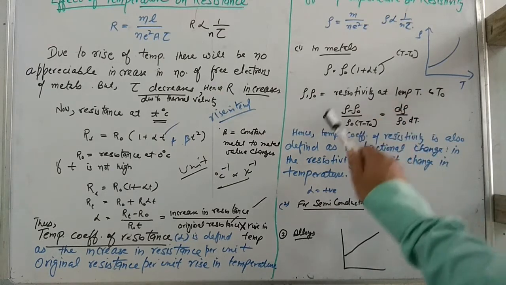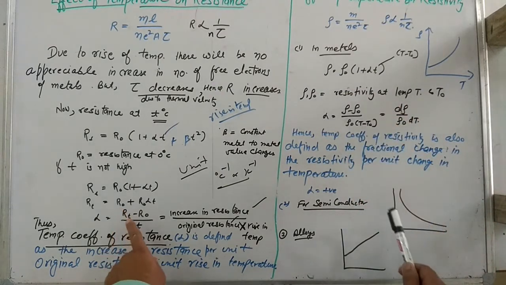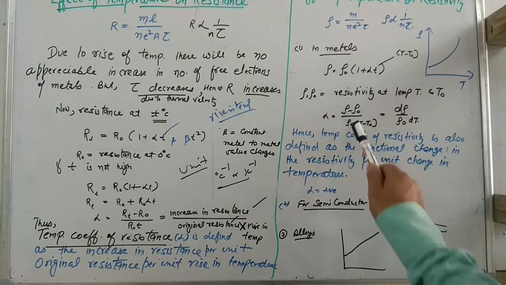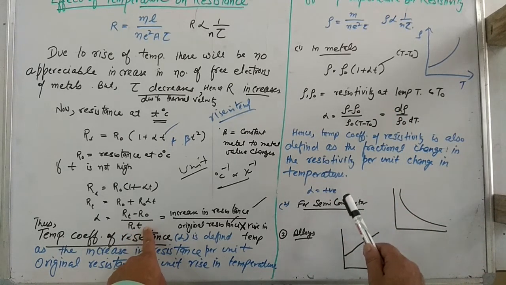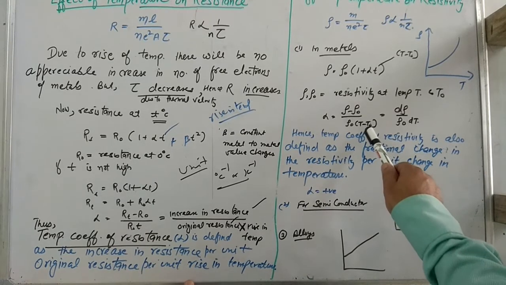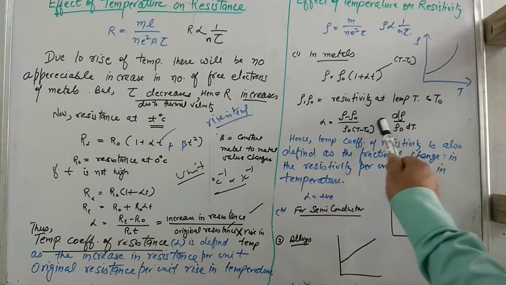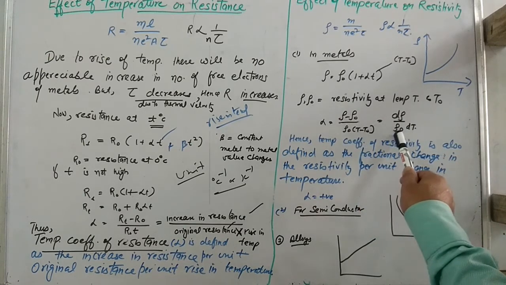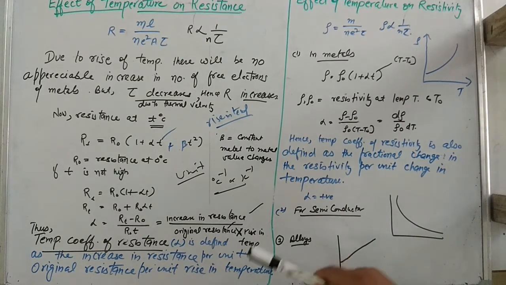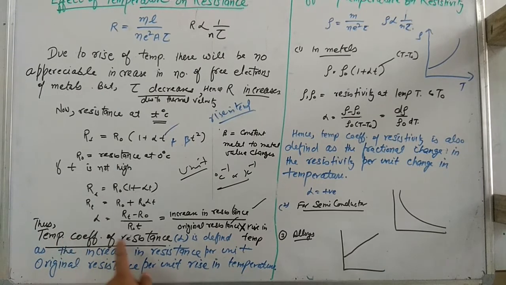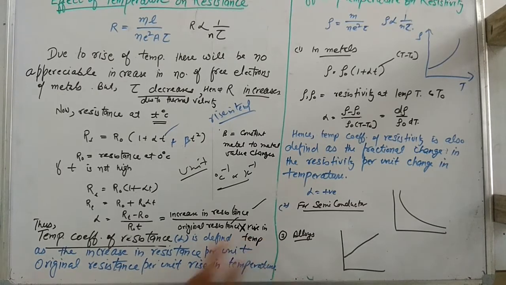From here alpha will be rho minus rho naught over rho naught into the rise in temperature. So this is d rho, the change in resistivity, over rho naught, the original resistivity, and dt, the rise in temperature. In the same way the definition can be given: temperature coefficient of resistivity alpha is defined as the increase in resistivity per unit resistivity per unit rise in temperature.